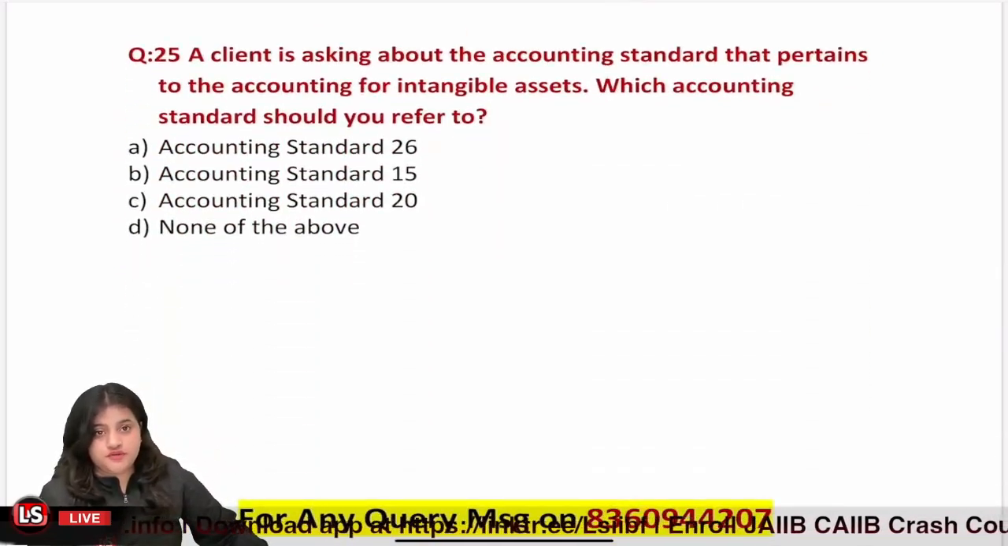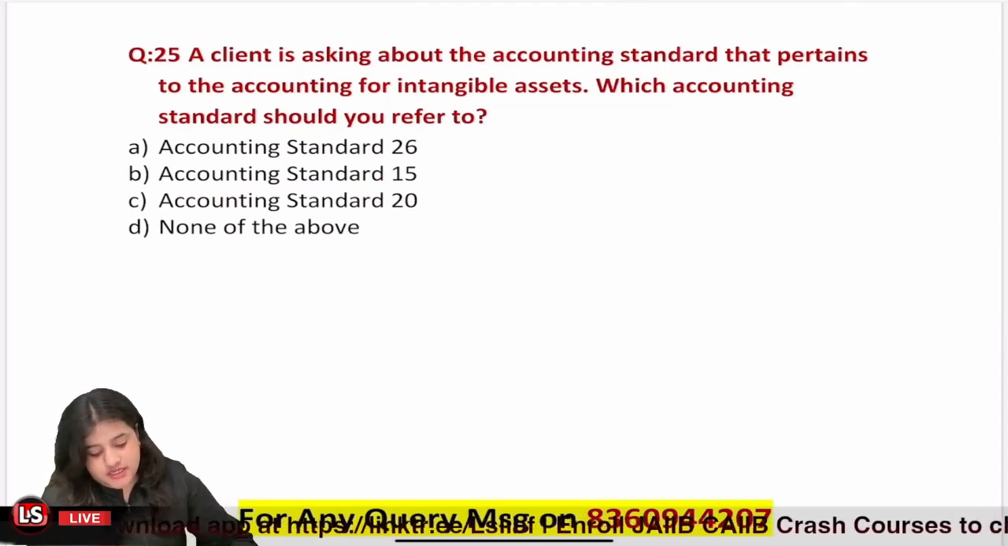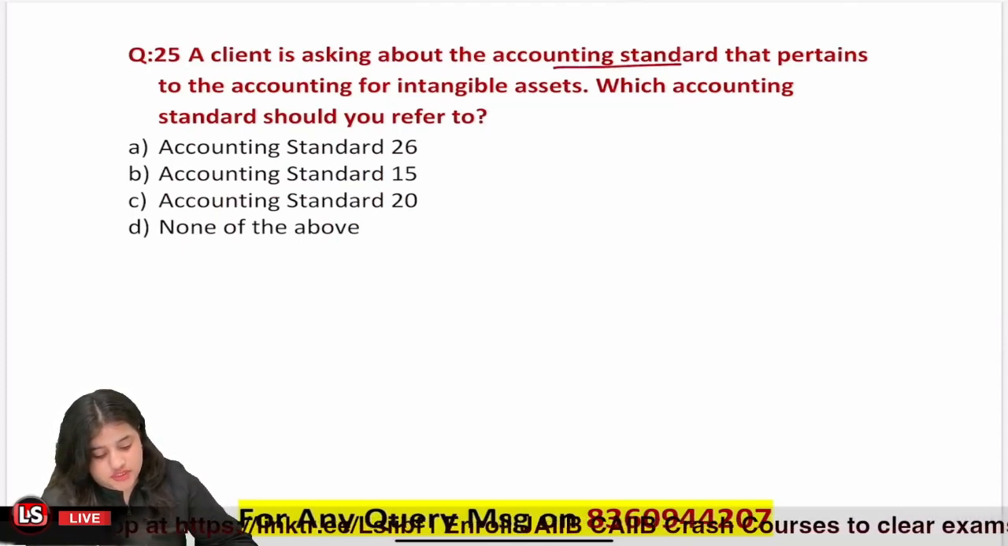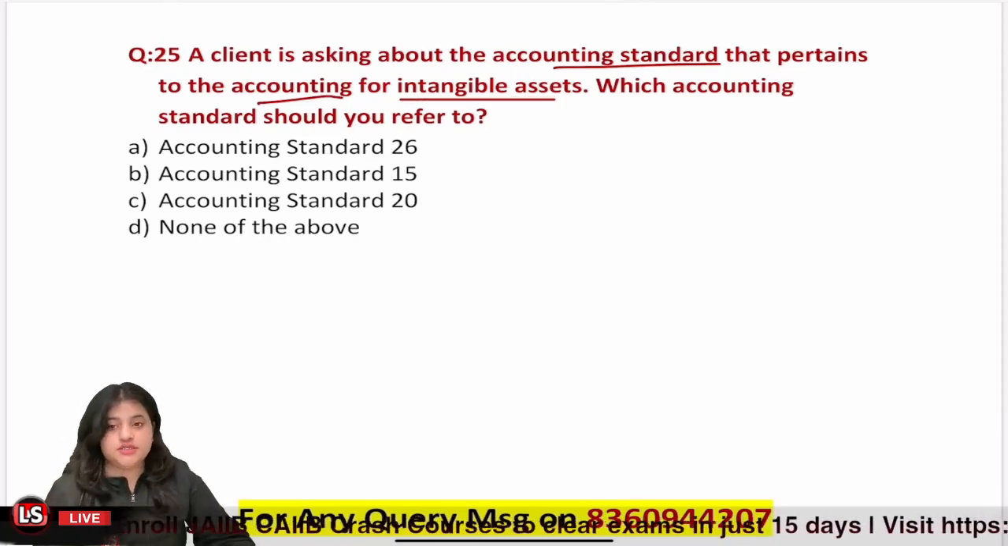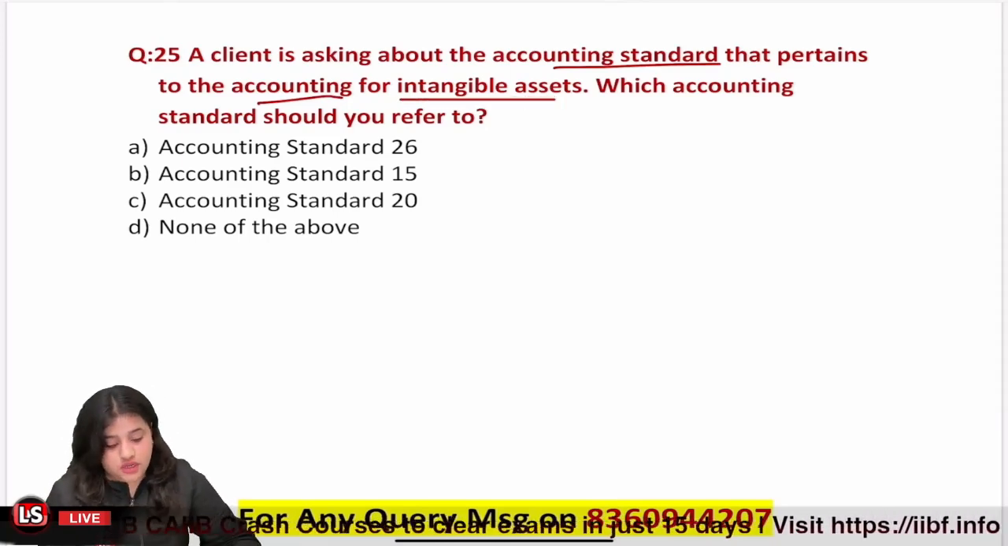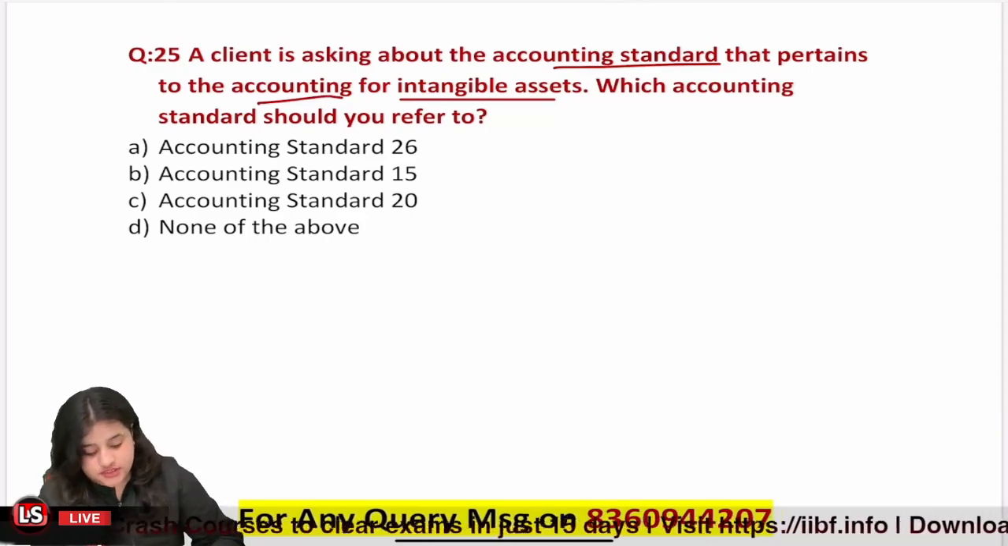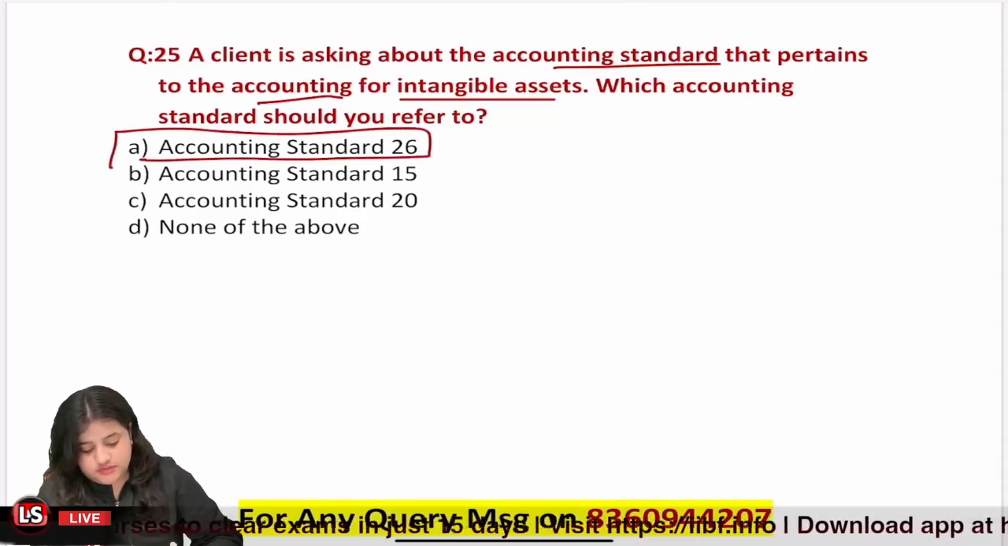Now, question number 25. A client is asking about the accounting standard that pertains to the accounting for intangible assets. Which accounting standard should you refer to? So, accounting standard 26 talks about what? Intangible assets.